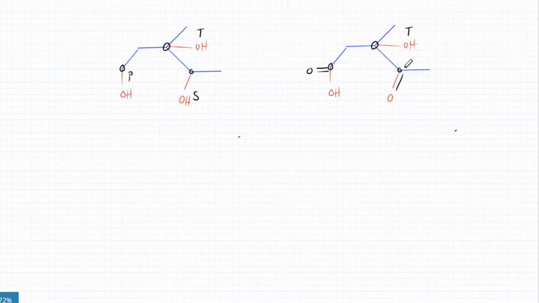It's got an aldehyde, if it's right at the end, that's an aldehyde. And you've got a ketone here, and you've got another aldehyde over here.